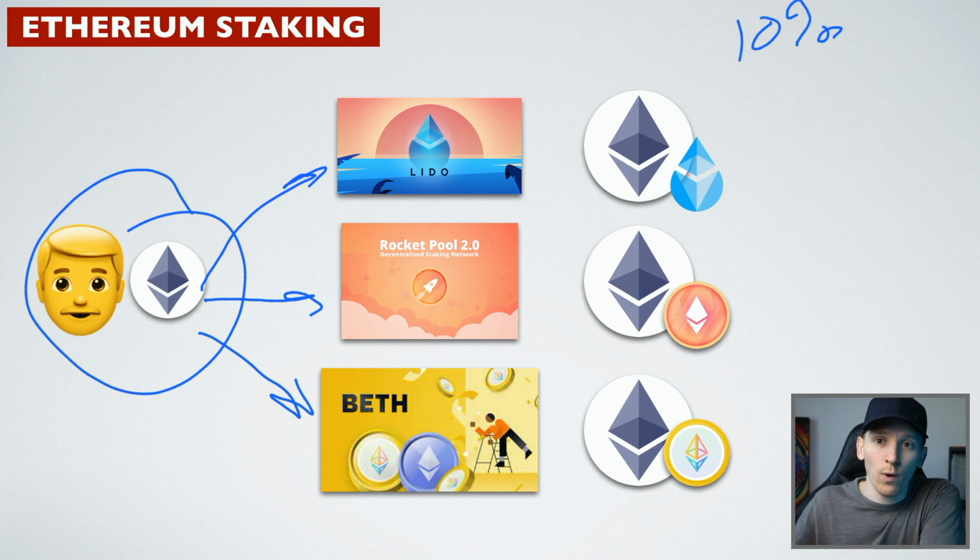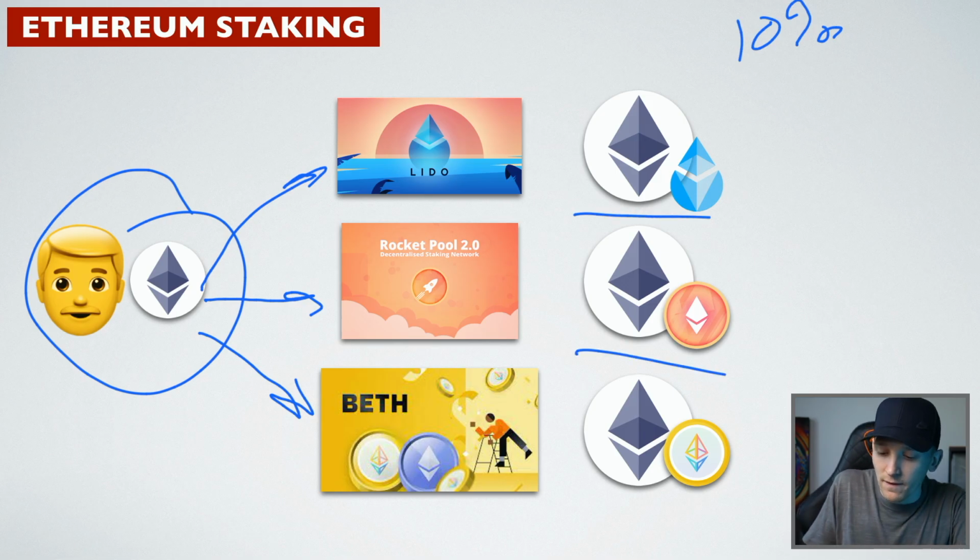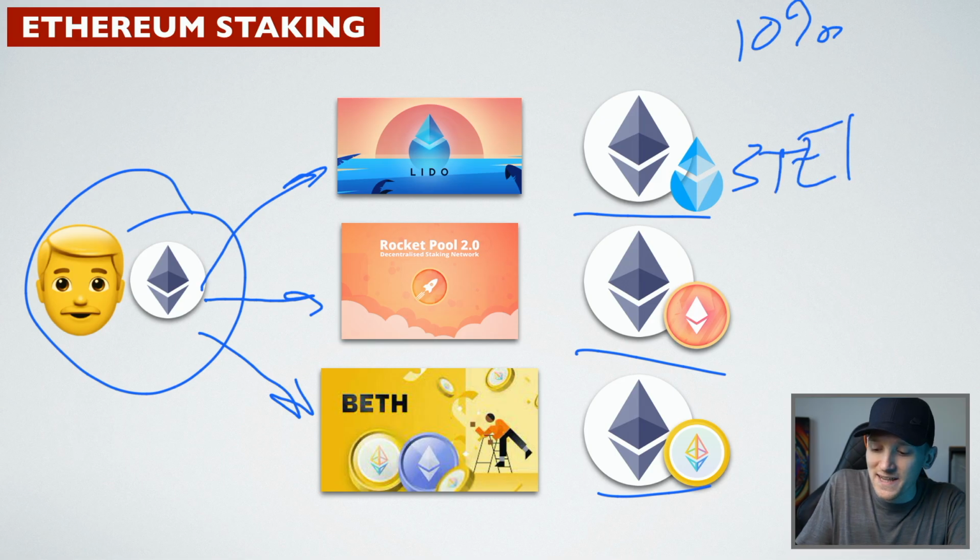We know that we have 1 ETH and we know that we should be receiving 5% a year on that receipt that we've got. And of course, they're not receipts, they're tokens. So when we put Ethereum with these providers, they give us a token back, which represents our staked ETH. So for Lido, they have staked Ethereum, which is stETH.